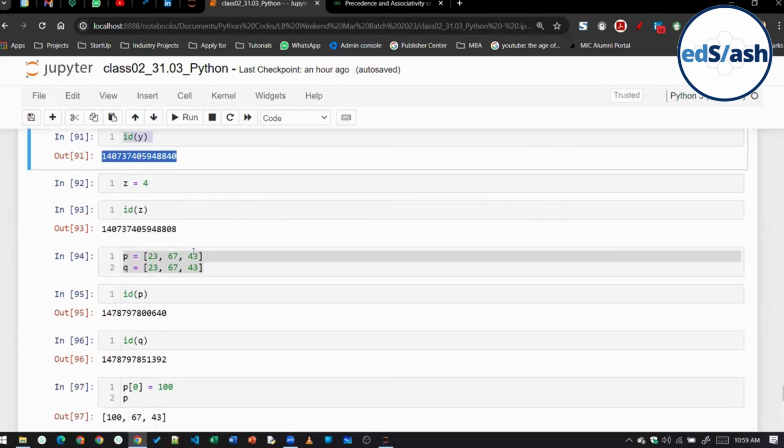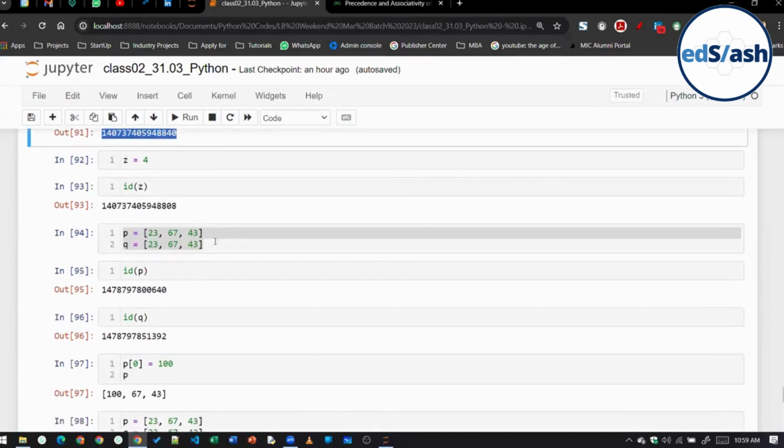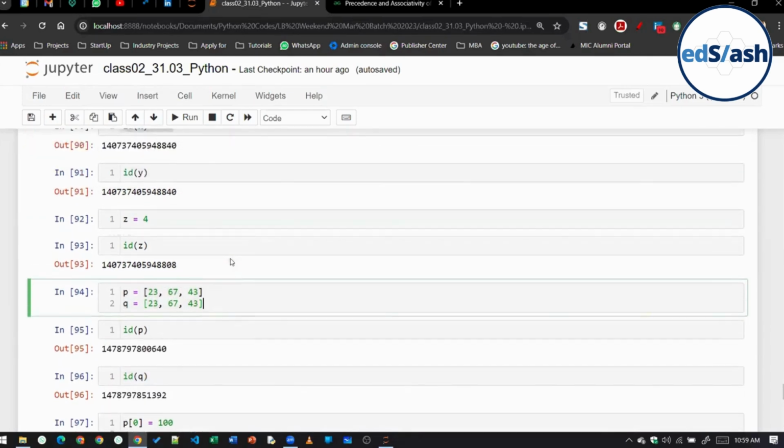But in case of mutable data, even if the data is the same, it will give us a different output, different IDs. See, the data is the same in P and Q, both of them, but still it is giving us different IDs. Clear, class, everyone?